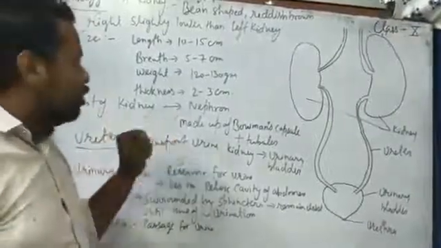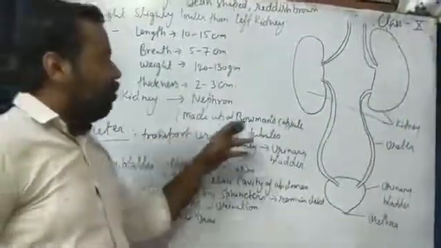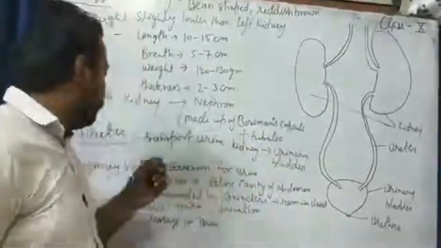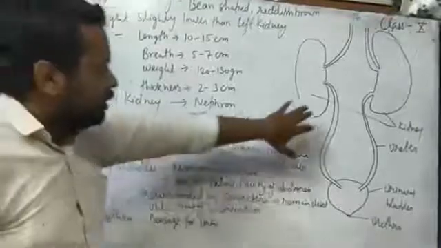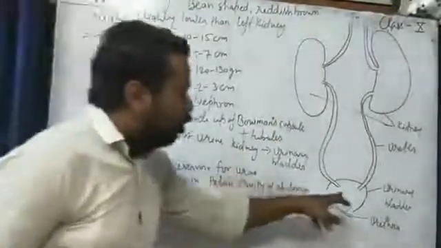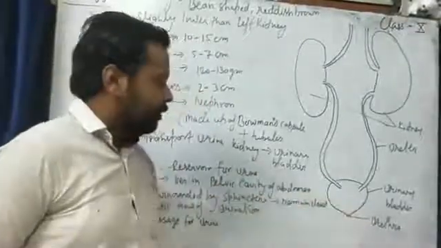The unit of the kidney is known as the nephron, which is made up of Bowman capsule and tubules, which we will learn later. Next is the curve-shaped tube-like structure known as the ureter, which opens in the urinary bladder.